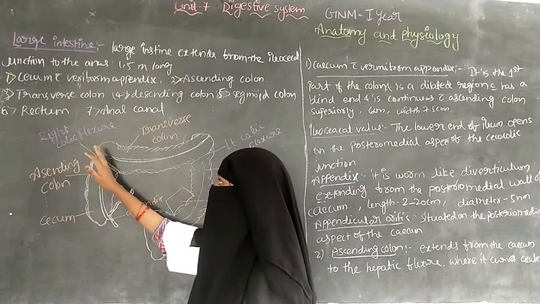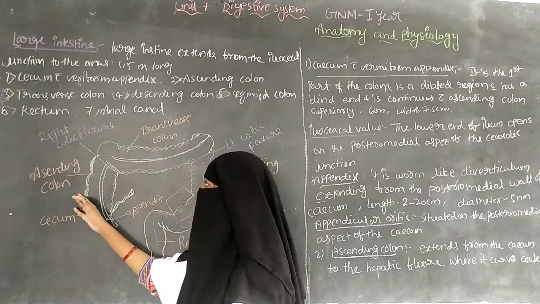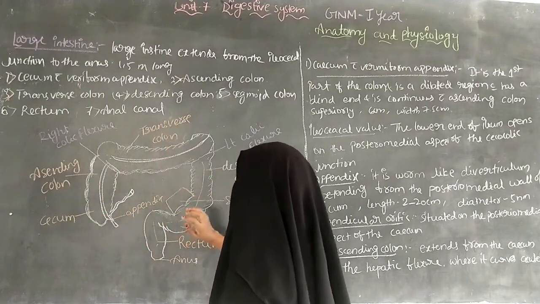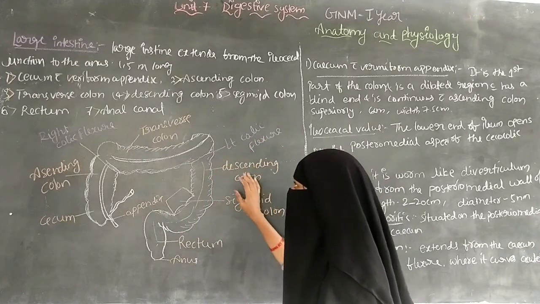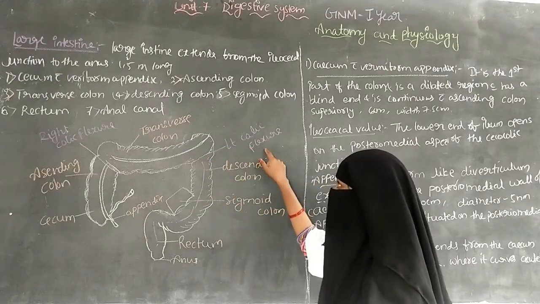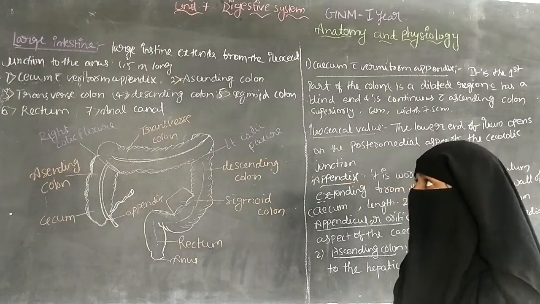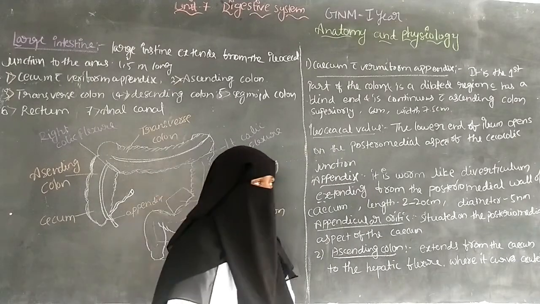So the right colic flexure is the junction between the ascending colon and the transverse colon, and the left colic flexure is the junction between the descending colon and the transverse colon. So that is about the parts of the large intestine.